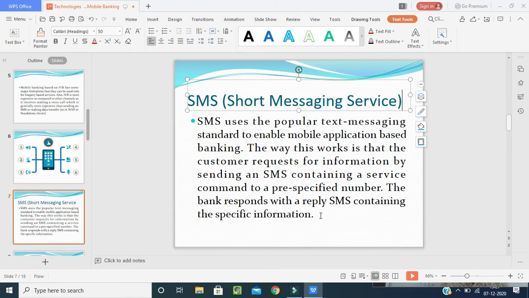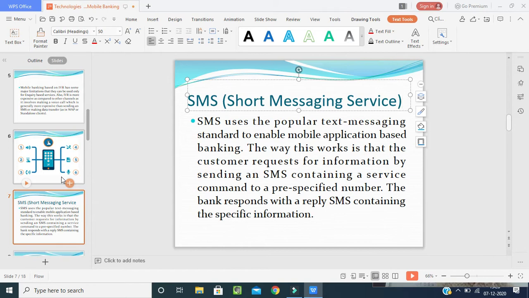As you know, it is used for texting, the message or text messaging standard to enable mobile application based banking. The way this works is that the customer requests information by sending an SMS containing a service command to a pre-specified number. The bank responds with a reply SMS containing the specific information. So these are the things where it will help you. So this is the second service of mobile banking, and I can say it is one of the technologies.